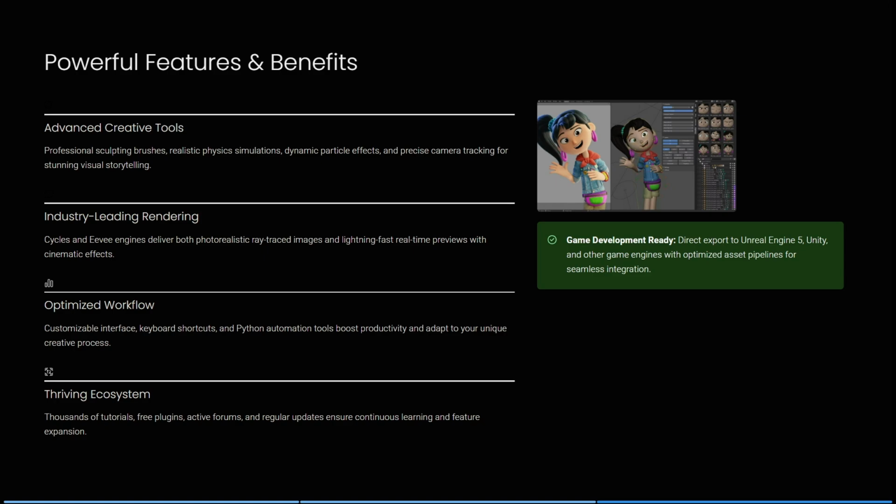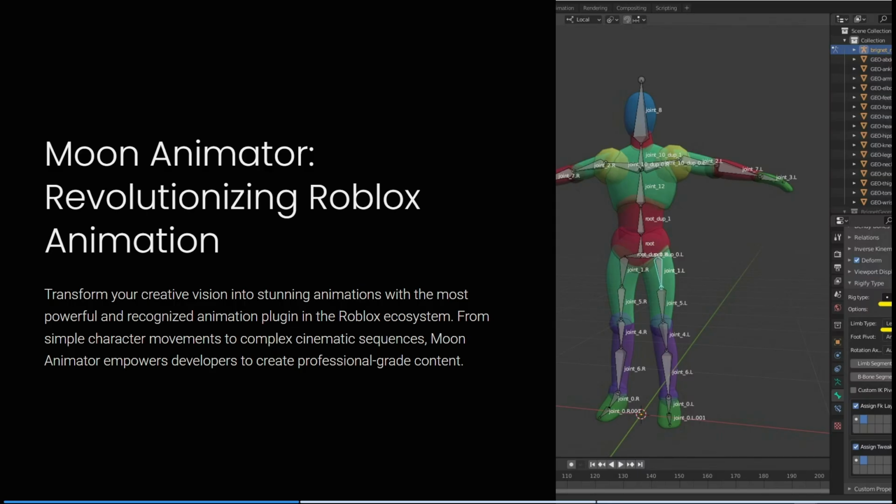Okay, so Moon Animator now we are jumping into, and it's revolutionizing Roblox animation. I want to just give a big old shout out to all my gamers out there. Moon Animator is transforming your creative vision into stunning animations with the most powerful and recognized animation plugin in the Roblox ecosystem. From simple character movement to more complex cinematic sequences, Moon Animator is empowering developers to create professional-grade content.